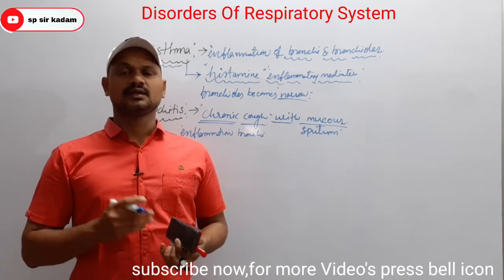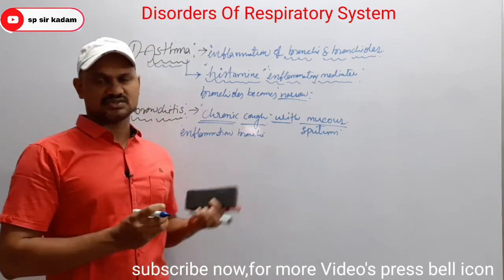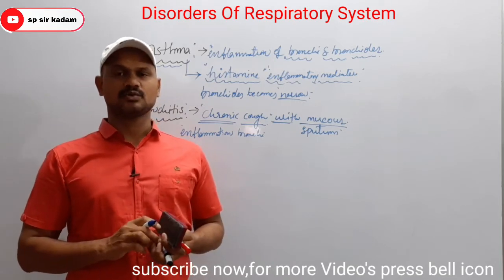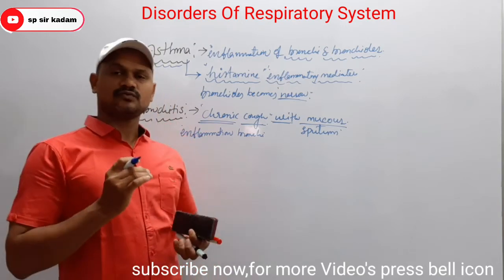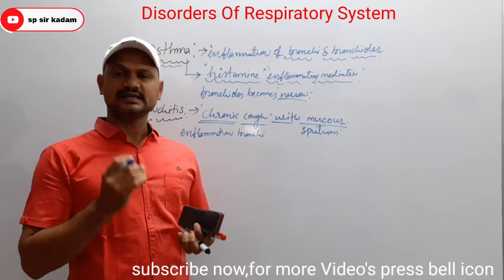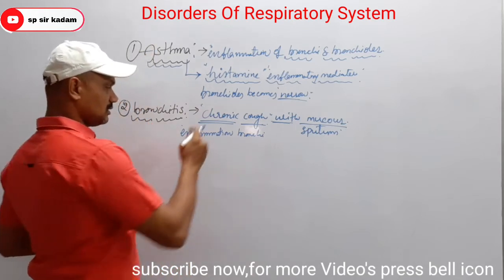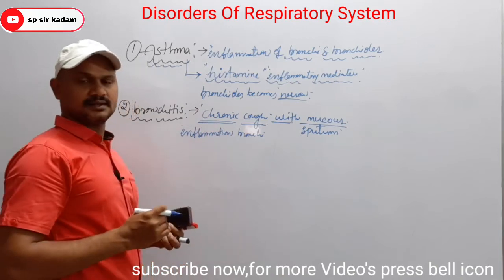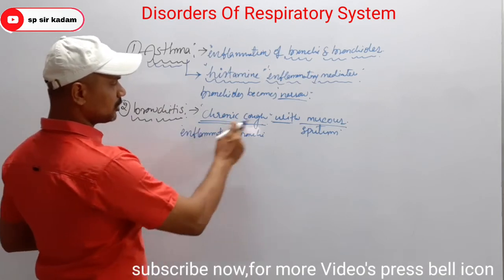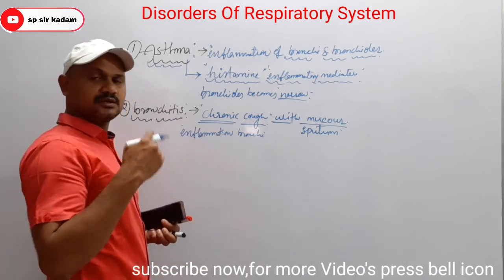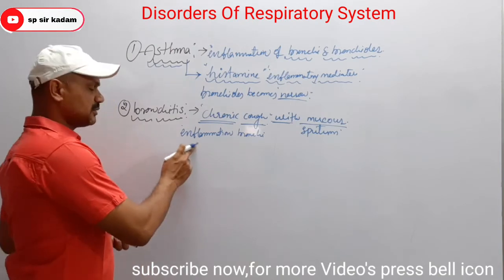So a large amount of mucus is produced, and the diameter of the bronchi decreases. Clear? These are the two main important points about bronchitis: chronic cough with thick mucus.